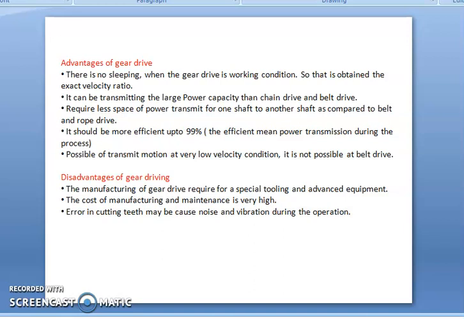Then the disadvantages of gear drives are, the manufacturing of gear drives requires special tooling and advanced equipment in order to cut teeth over the cylindrical surfaces. So the cost of manufacturing and maintenance is very high. Errors in cutting teeth may cause some noise and vibrations during operation.